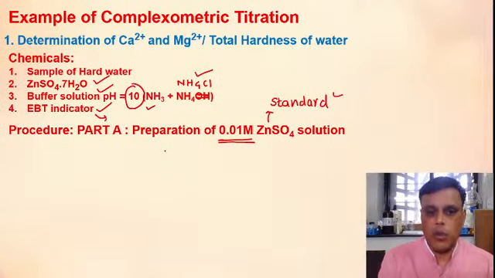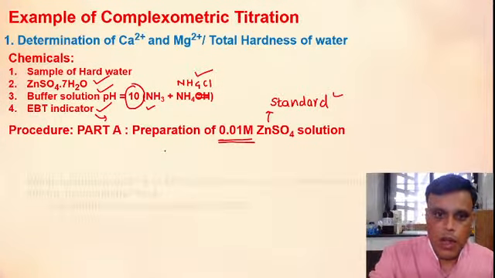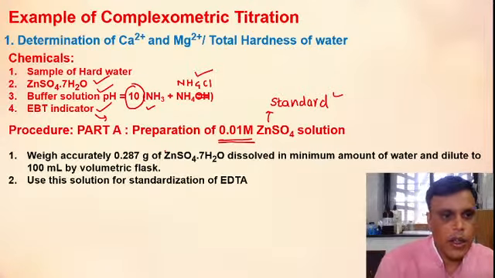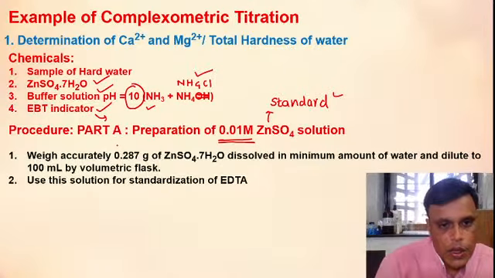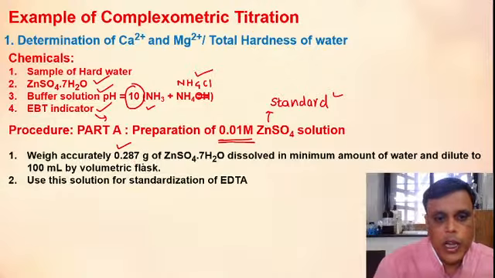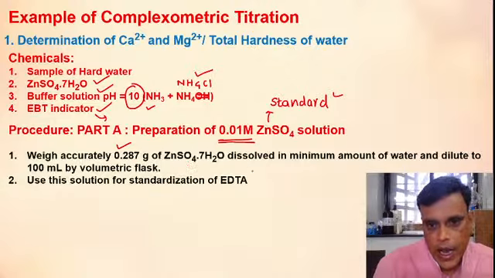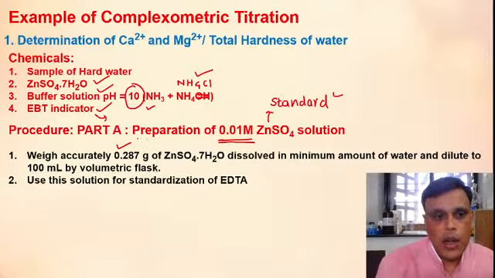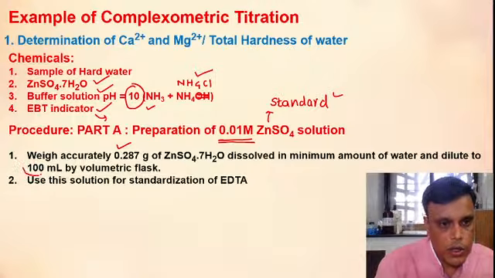This is part 1, which is a very important part. How will you prepare the 0.01 molar zinc sulfate solution? See here, weigh accurately 0.287 gram of zinc sulfate and dissolve that zinc sulfate in minimum amount of water and dilute it to 100 ml by using a volumetric flask.